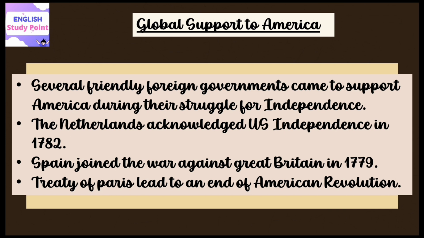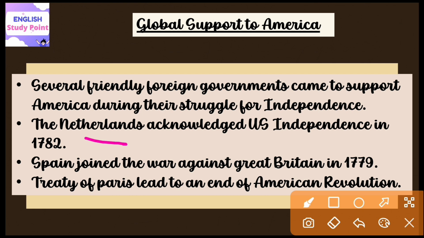When America was at the peak of attaining independence, many friendly foreign countries came to support America during their struggle for independence, and they extended their support by sending their own troops to America. First of all, the Netherlands acknowledged US independence in 1782.